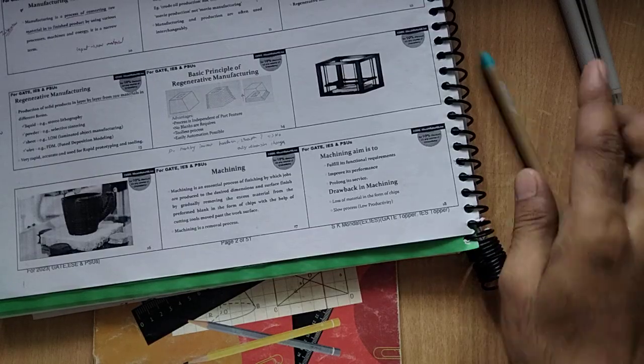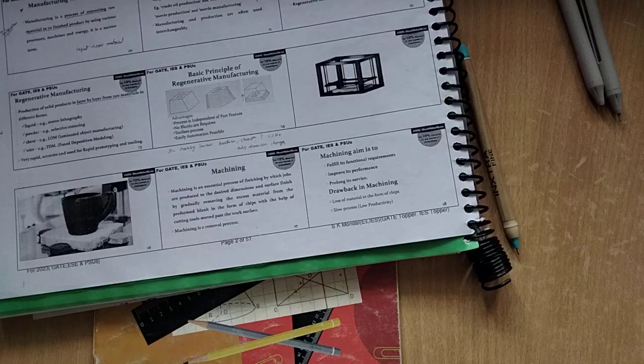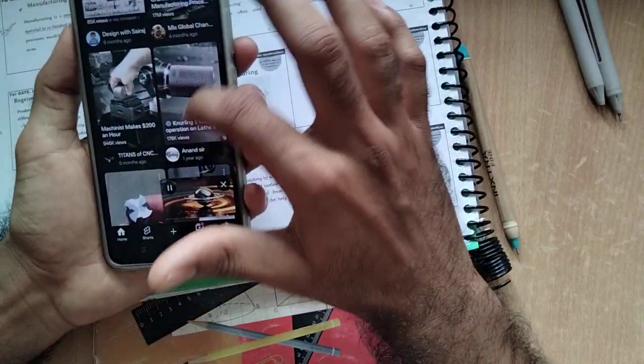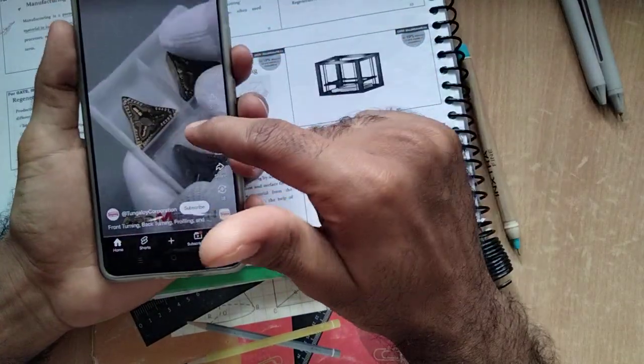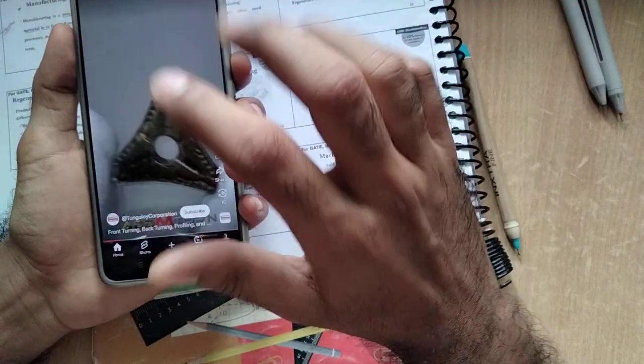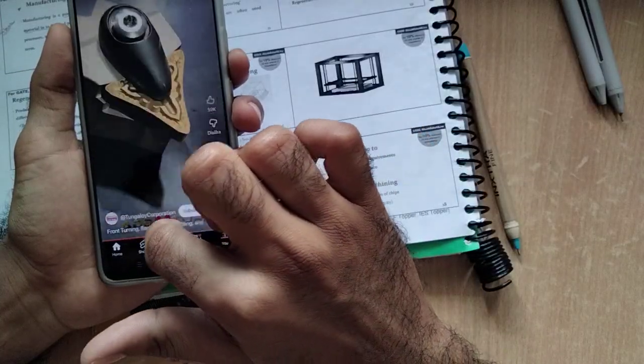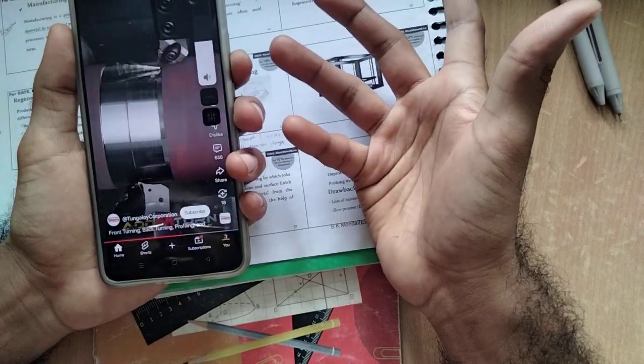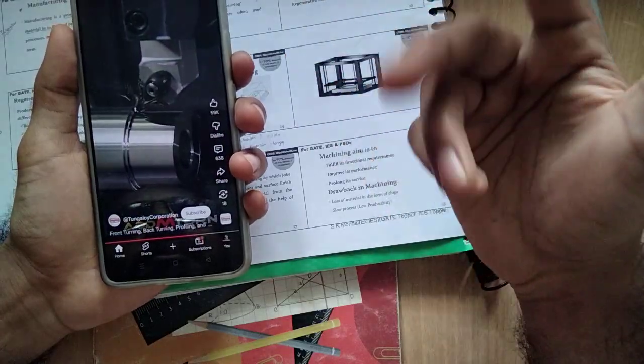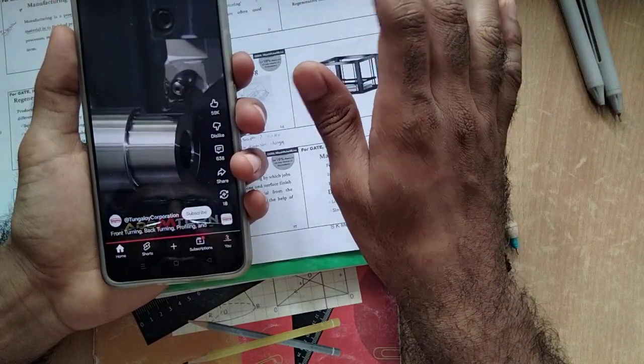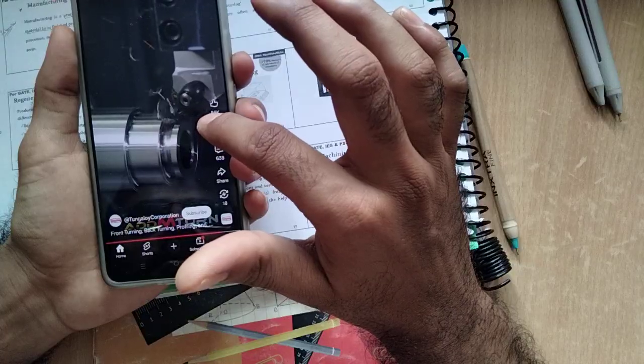For example, I'll show you a video so you can have a clear understanding. You can see everything is being machined. You can see each and everything. This is also a part of machining. This is the tool we are using. Each and every product, how we are removing material, comes under the category of machining. You can see how detailed a shape there is.